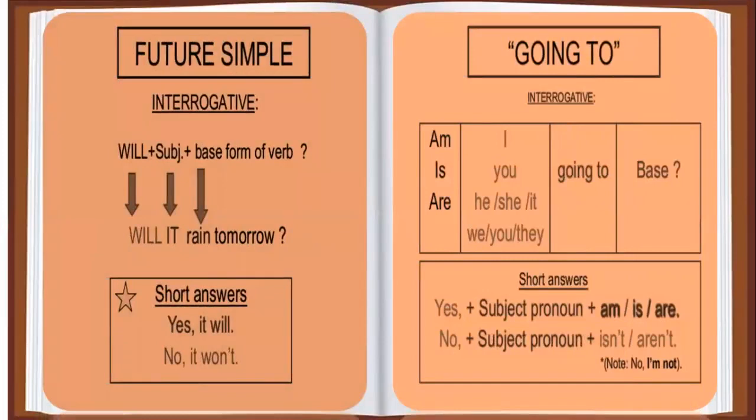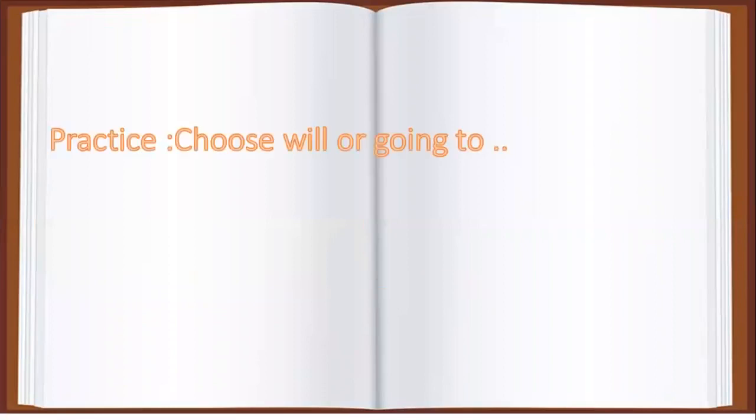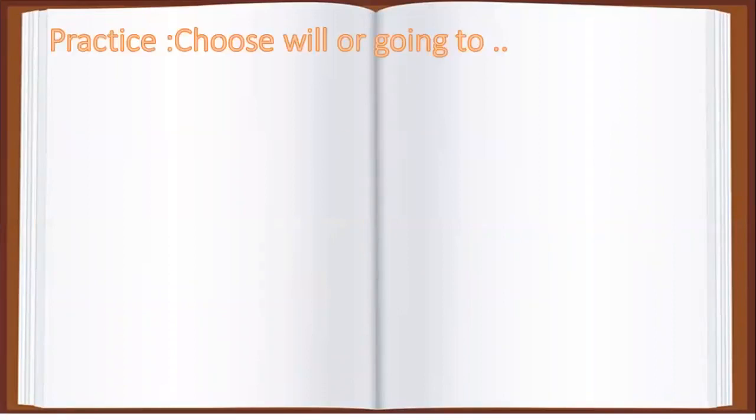Okay? So, future simple in the interrogative form, you are going to start with will, subject plus the base form of the verb. Okay? What about going to? You are going to put is, am, and are before the subject. Okay? Then you are going to complete your sentence with going to plus the base form of the verb. Any question? Okay, so let's start with the practice.